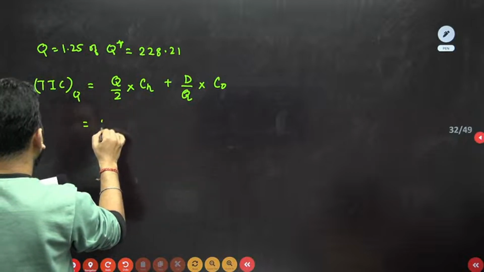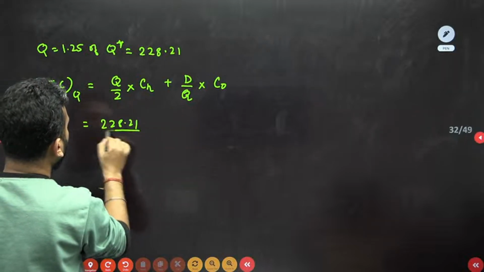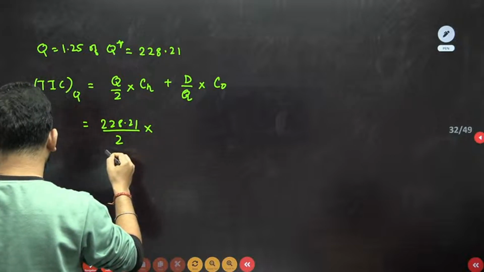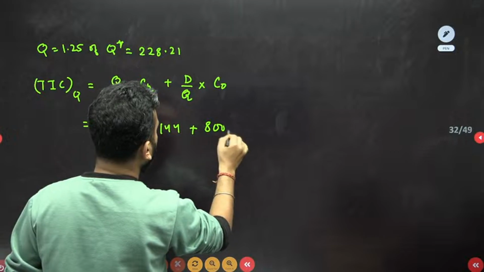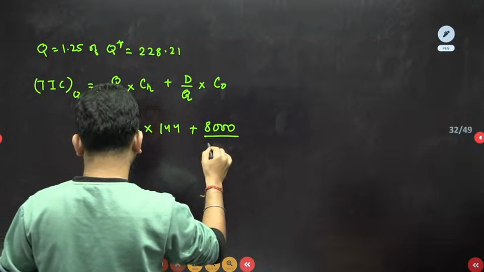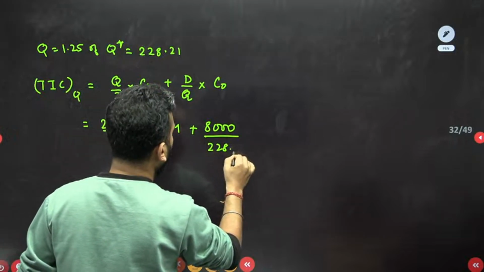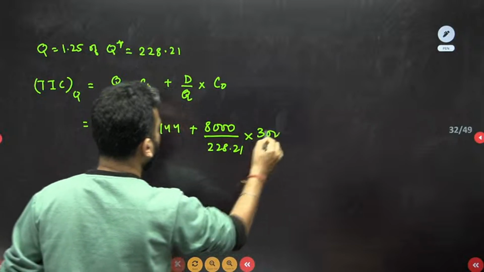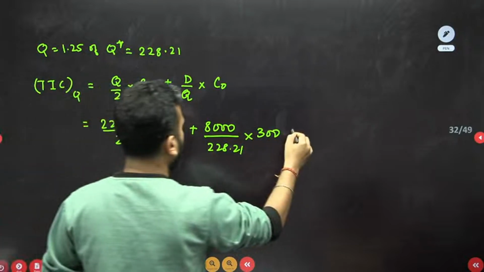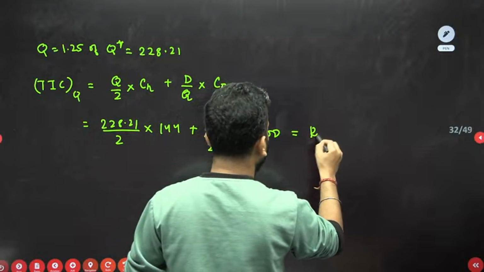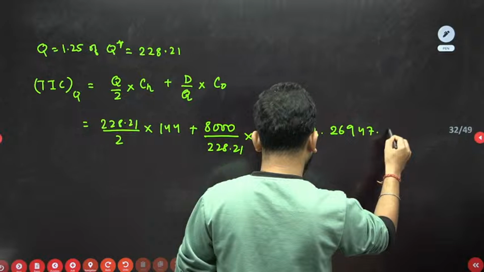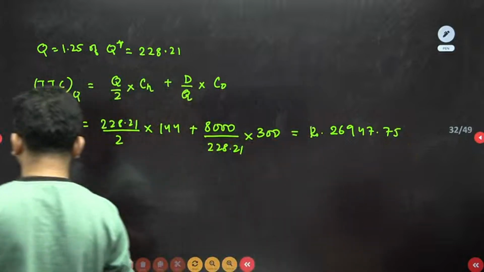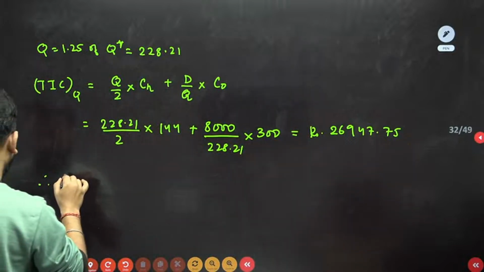So it is 228.21 by 2 into holding cost 144, plus annual demand 8000 divided by Q, 228.21, into ordering cost 300. If you solve this, you will get rupees 26947.75.